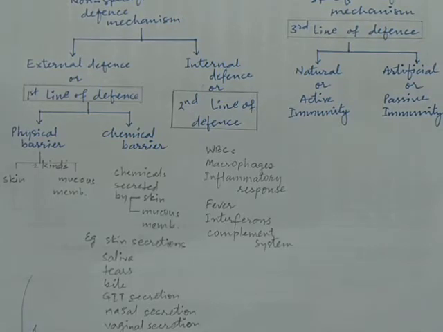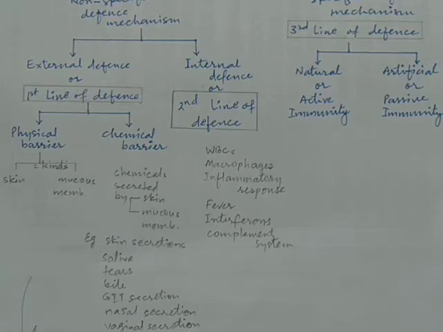Likewise, when we move to the second one, that is internal defense, classified under innate immunity, that can also be called as second line of defense, which is provided by WBCs, macrophages, inflammatory response, fever, interferons, and complement system.